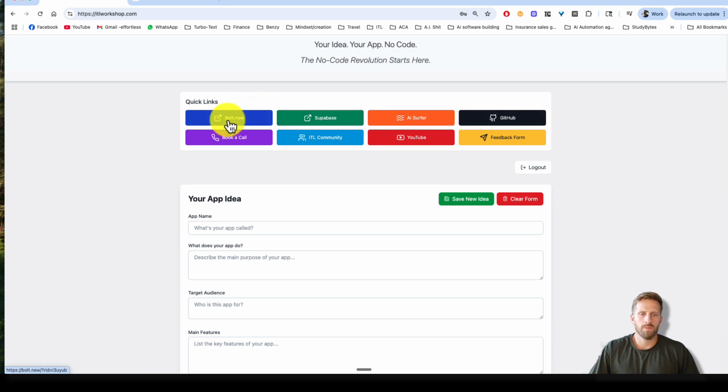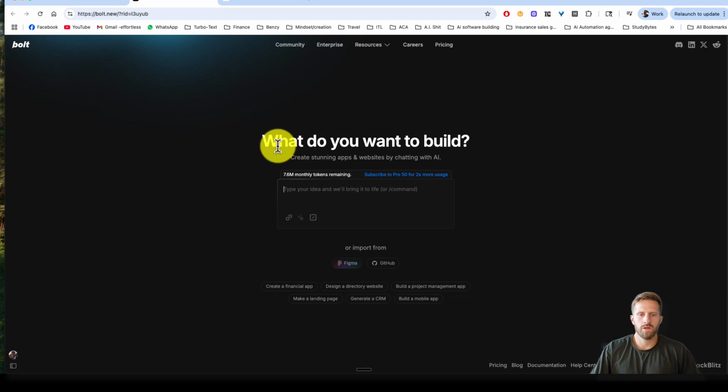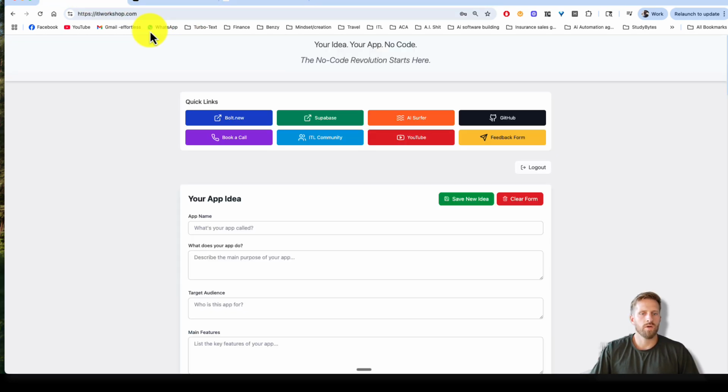Vibe coding, bolt.new. That's an IDE. It looks something like this. This is a place where you use English words to code software for you and create real software. So right now it's loading. There you go. What do you want to build? Won't get into that right now. Let's stick to this page.